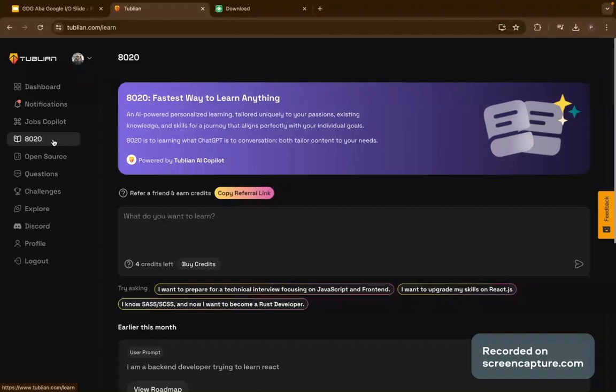For example, we are going to do a demo here. Let's say I am a front end developer. I know CSS and HTML, but this time I want to learn React, React.js.